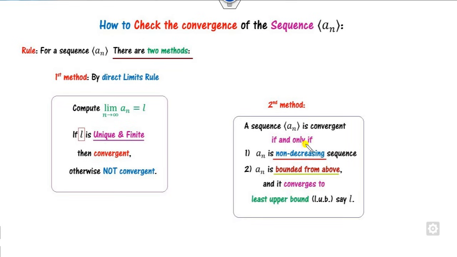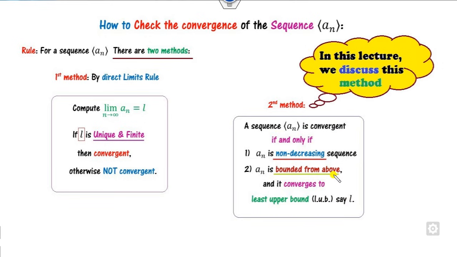When can you say the sequence is convergent? It is if and only if you prove that the sequence is non-decreasing, that is, increasing, and the sequence is bounded above. Then you can say the sequence is convergent and it converges to the least upper bound. How we can find the least upper bound, we will see in a couple of examples. So this is the objective of today's lecture.